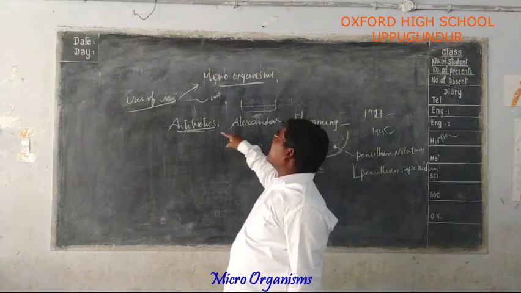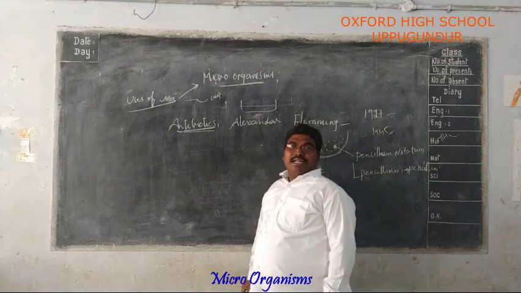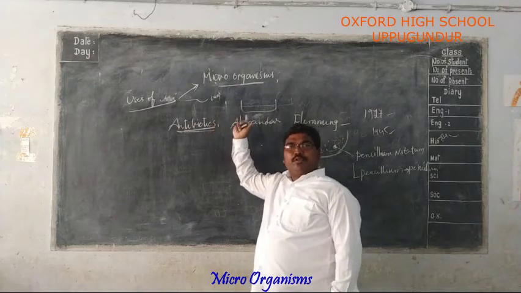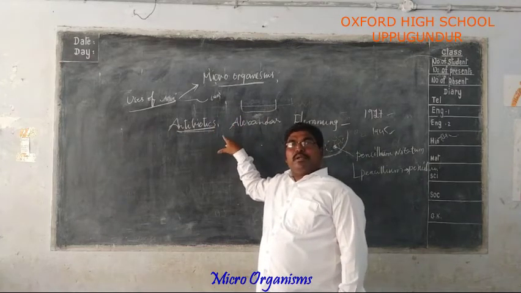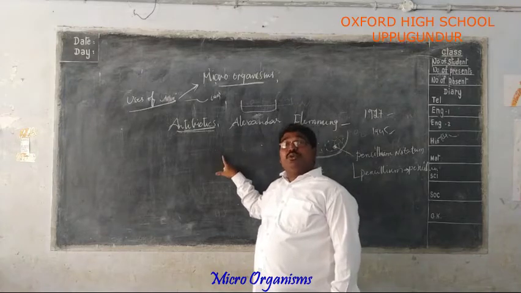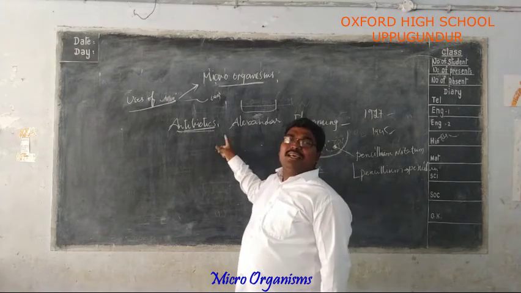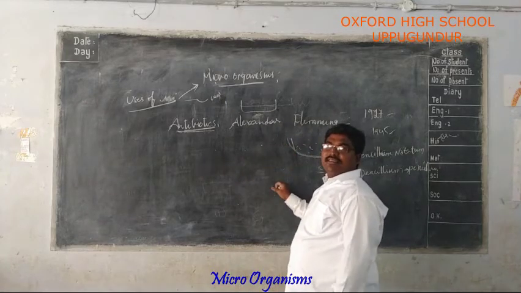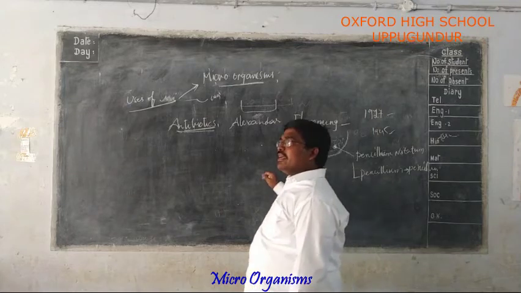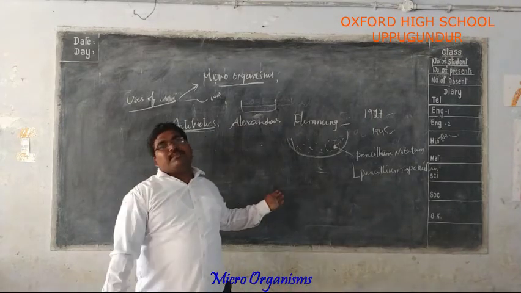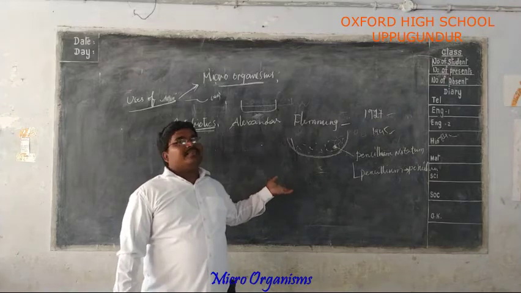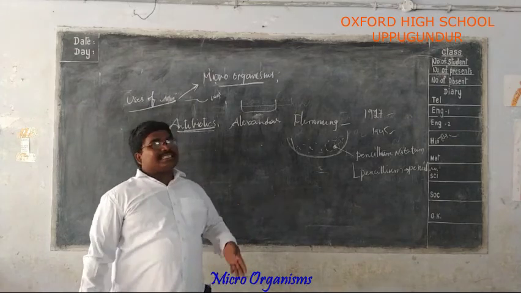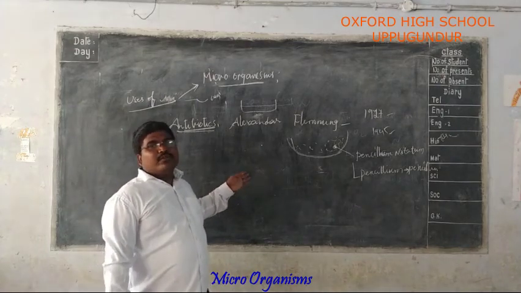So up to now we discussed all these uses of microorganisms. Do you understand that? Microorganisms are useful in making food materials and converting milk into curd, and they are also used in the wine and alcohol industry. They are useful for making medicines. These are the benefits that we get from bacteria, viruses, and other microorganisms. Also, the bacteria present in the intestine are useful in the digestion of food.